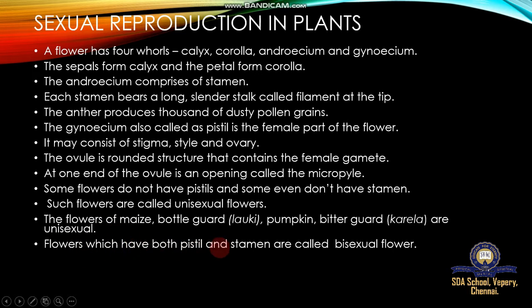Flowers which have both pistil and stamens are called bisexual flowers. A single flower consists of both androecium and gynoecium along with calyx and corolla. Some flowers have calyx, corolla and androecium, or calyx, corolla and gynoecium, with absence of stamen or pistil. They are called unisexual flowers. Examples of bisexual flowers: rose, China rose, lily, etc. What is a bisexual flower? It consists of both androecium and gynoecium. Both sex organs present in the same flower is called bisexual. Presence of only one is called unisexual.